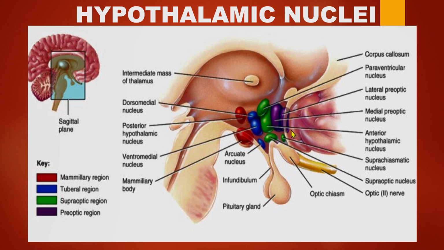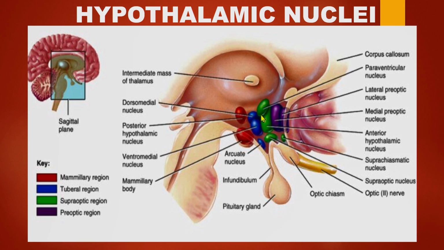In the preoptic region, there will be the lateral and the medial preoptic nuclei. In the supraoptic region, as the name suggests, the supraoptic nucleus will be there, the suprachiasmatic nucleus, the anterior hypothalamic nucleus, and the paraventricular nucleus.